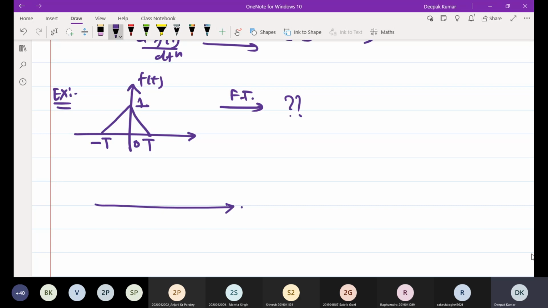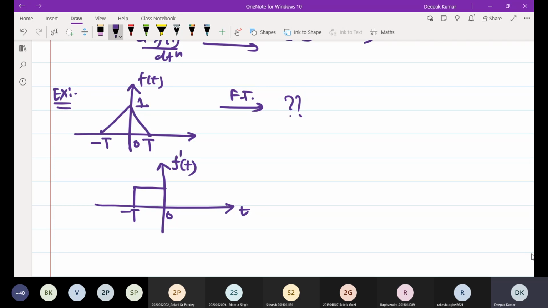If you differentiate this function, what will be the graph of f dash t? See, this is a straight line. Only one slope change occurs at t equal to minus T. So one step will change at t equal to minus T, and again another step change occurs at the origin.